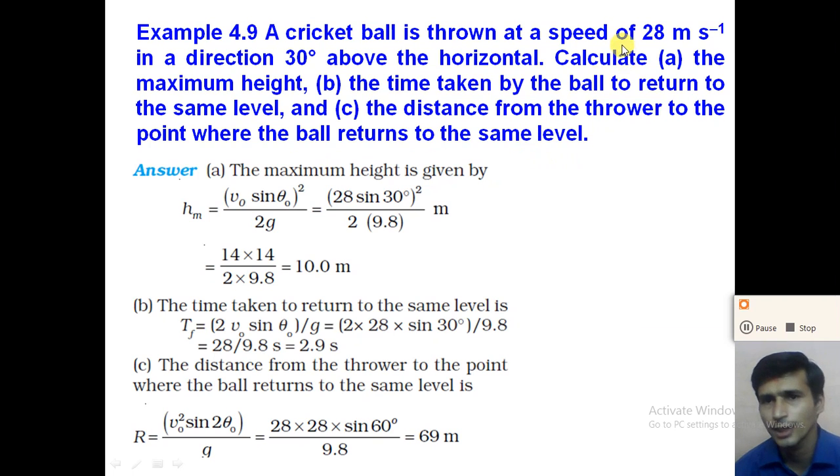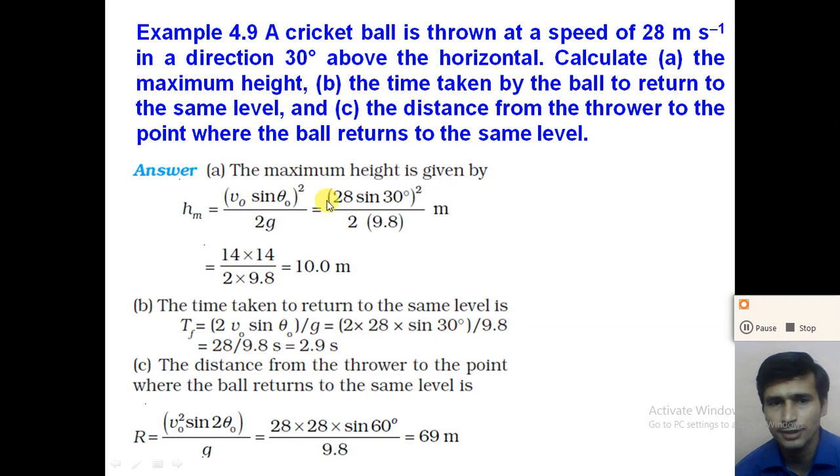Right? So here the initial speed v0 of the ball given to you is 28 meter per second, and the angle of projection theta is equal to 30 degree, right? Now what we want to calculate first is the maximum height. What is the equation of the maximum height achieved by the projectile? The maximum height h is equal to (v0 sin theta) square divided by 2g.